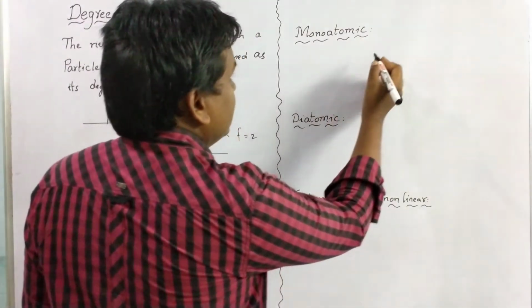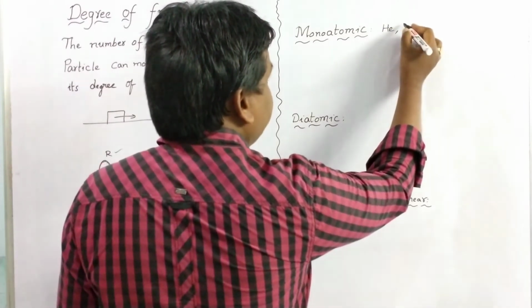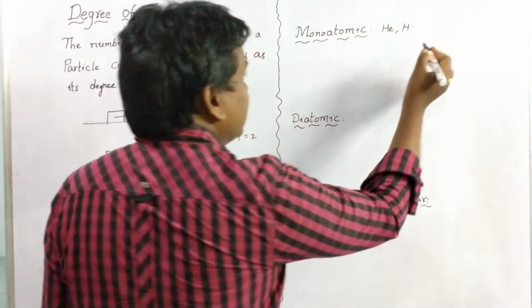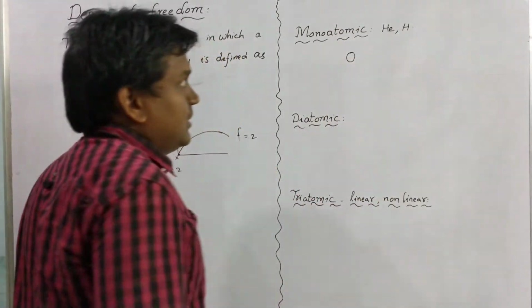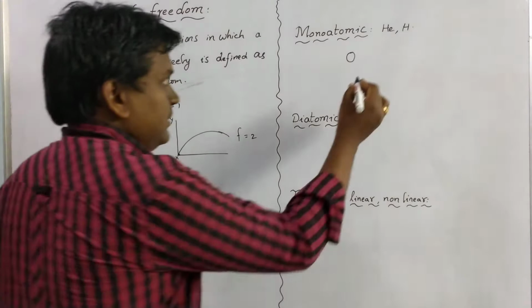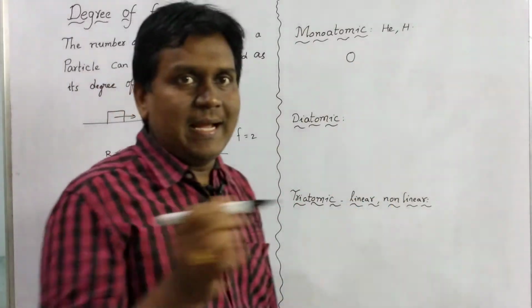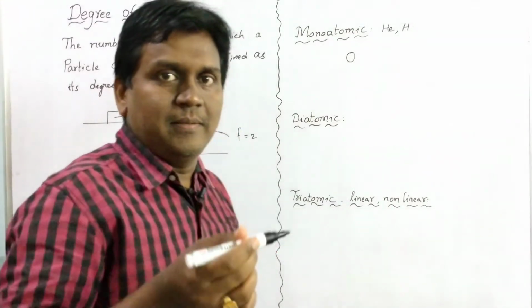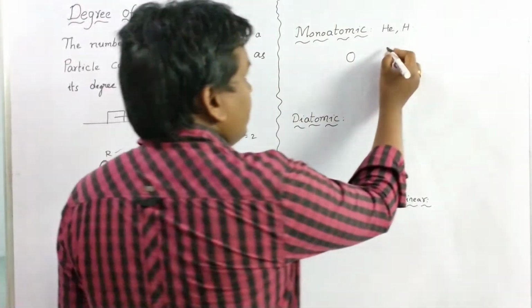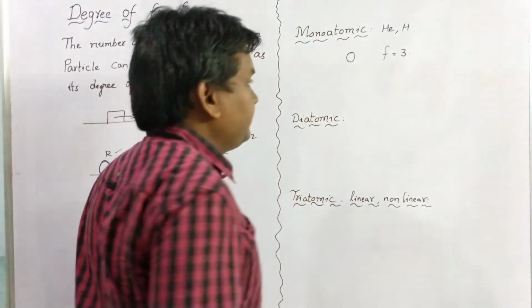And now let us go to a monoatomic gas. For a monoatomic molecule, an ideal example is helium. If you take a helium atom, it can move in 3 different directions as we discussed: x-axis, y-axis and z-axis. So the degree of freedom of this helium atom is 3.